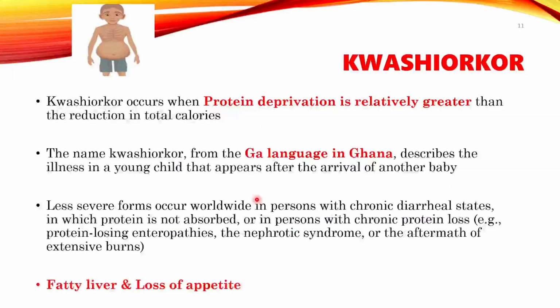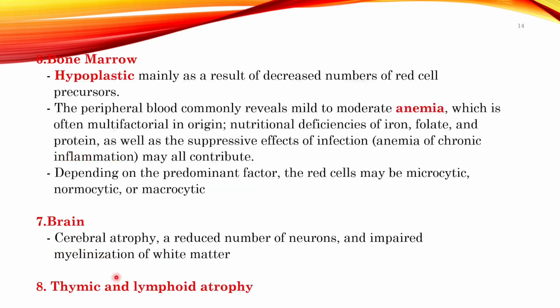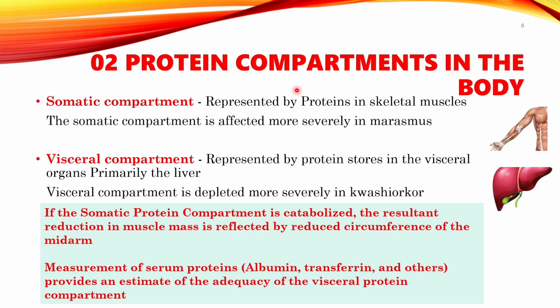If we talk about the morphology, then the main morphology in this particular condition is fatty liver, villus atrophy, muscle atrophy, hypoplastic bone marrow, microcytic hypochromic anemia, macrocytic anemia, brain cerebral atrophy, and thymic and lymphoid atrophy. That is the main morphology. And the pathogenesis is different in Marasmus and Kwashiorkor. In Marasmus, somatic compartment skeletal muscle protein is utilized, while in Kwashiorkor, visceral protein, liver protein, is utilized.